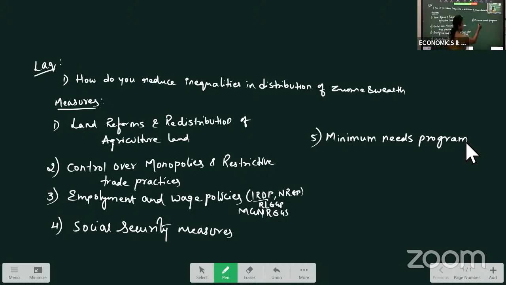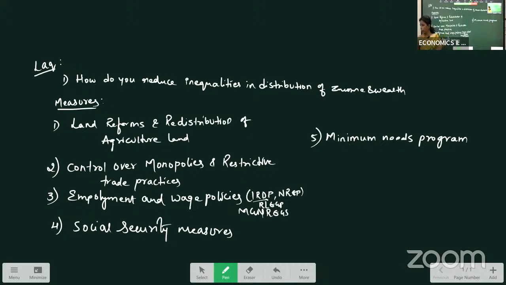Under these, food and health, especially food, is a basic necessity. Food is provided at subsidized prices through our public distribution system. So the minimum needs are provided here so that the consumption levels in the rural areas will increase. As the consumption level increases, production level also increases. It will help in reducing inequalities in the country.